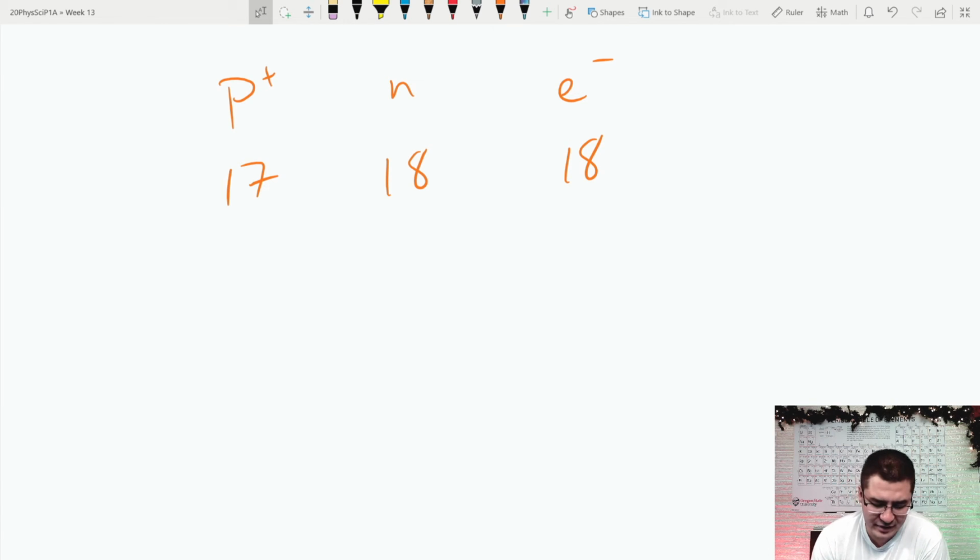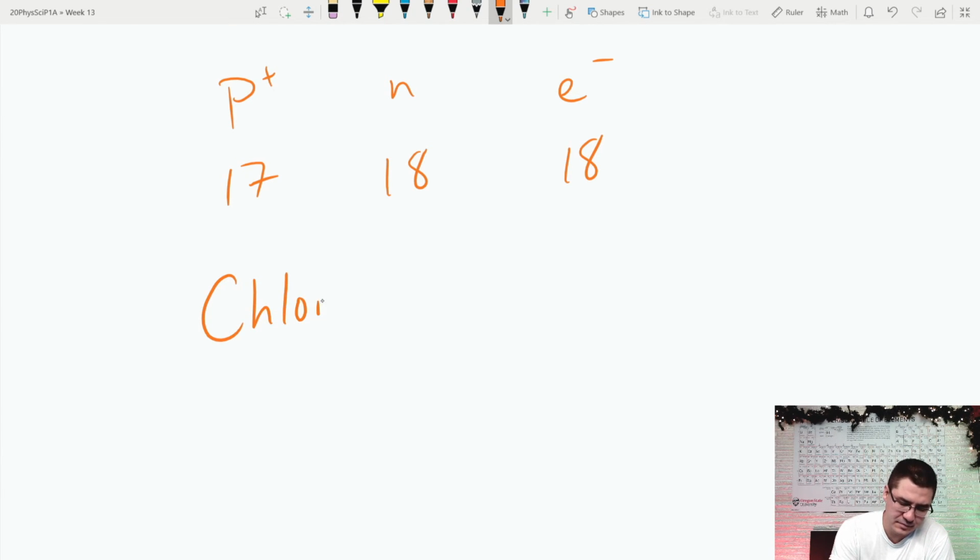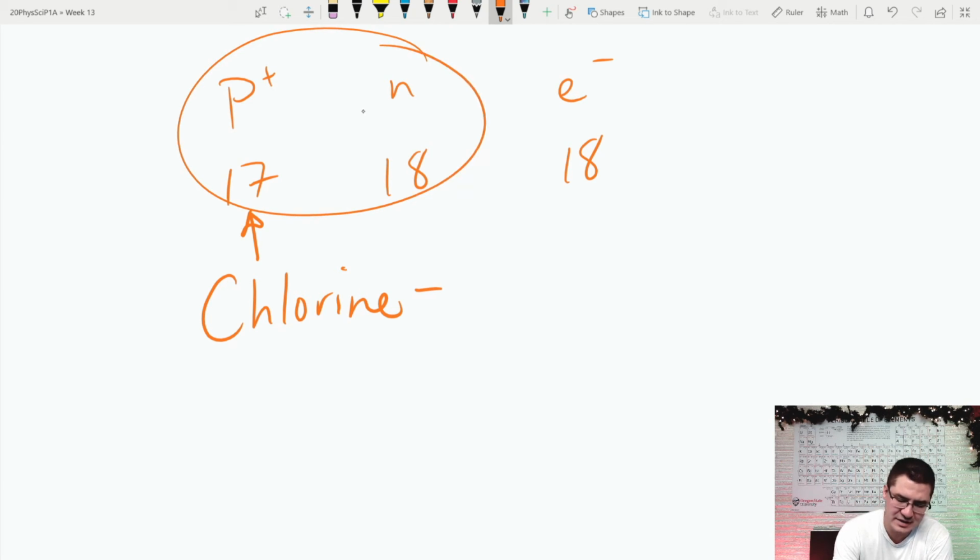So what element is this? Well, I go a little bit past phosphorus. That was element 15. Element 17 is chlorine. Okay, so I know that this is chlorine because there's 17 protons. I know that 17 protons and 18 neutrons make a mass number of 35. So this is chlorine 35.